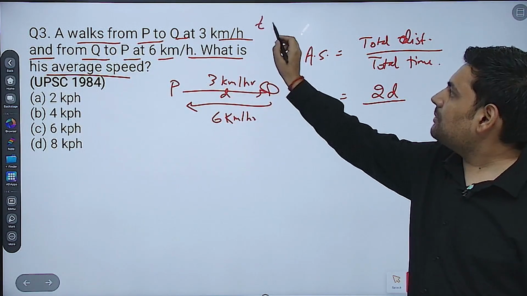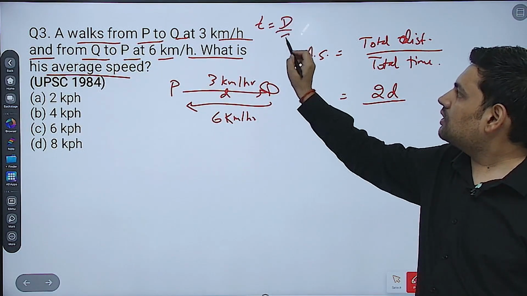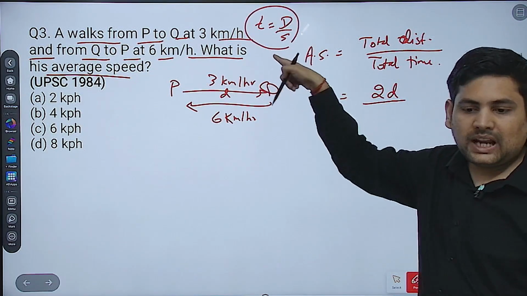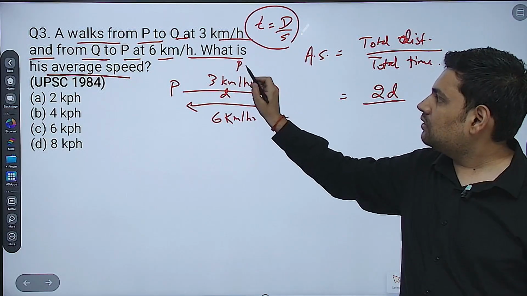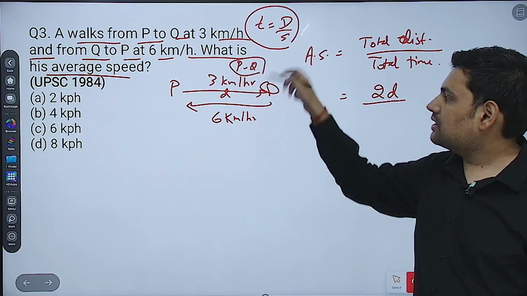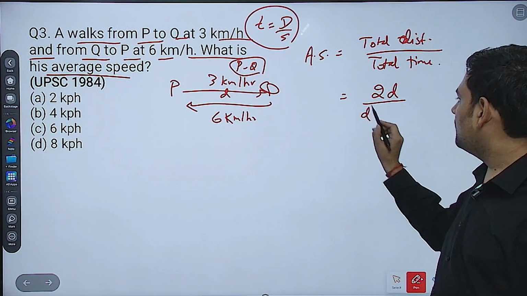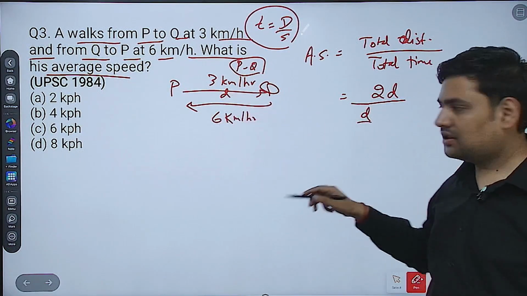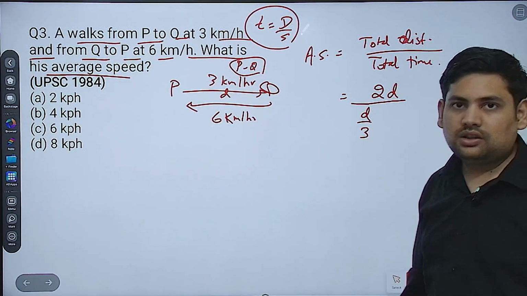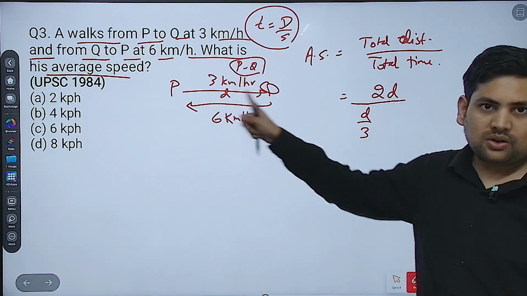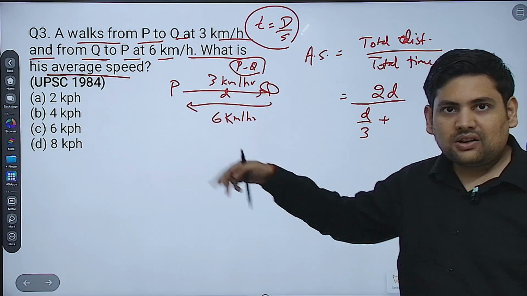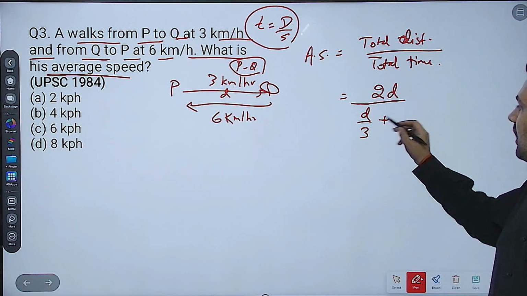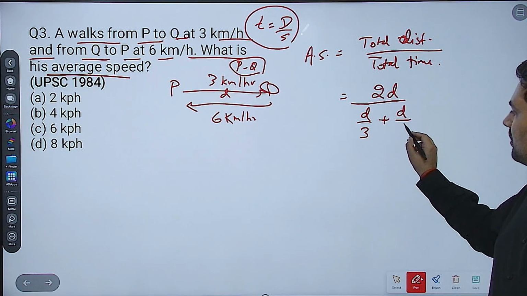Now you know time is equal to distance upon speed. So let's write time this way. For the first, while going from P to Q, what is the distance? Distance is d divided by what is the speed? Speed is 3 kilometers per hour. So this is the time for going from P to Q. Now plus it has to come back also. So that time will be added. Now again the distance is d, but now the speed is 6.